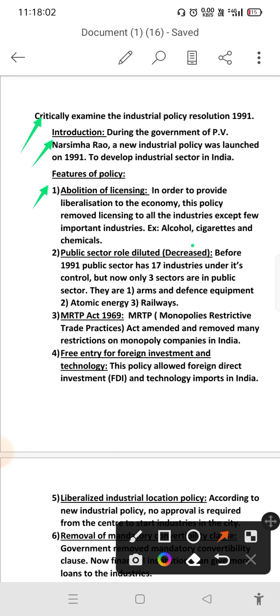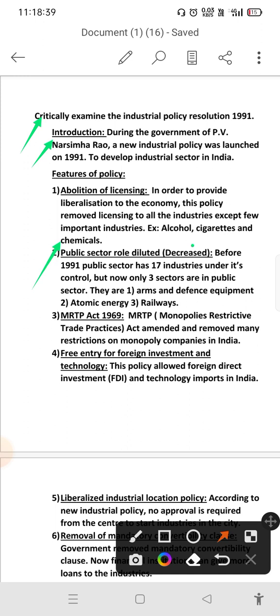The first one, abolition of licensing. To remove restrictions on industries, the government took some steps. Those are abolition of licensing. In order to provide liberalization to the economy, this policy removed licensing for all industries except a few important industries. Those are alcohol, cigarettes and chemicals. Except these industries, all other industries need not take a license.